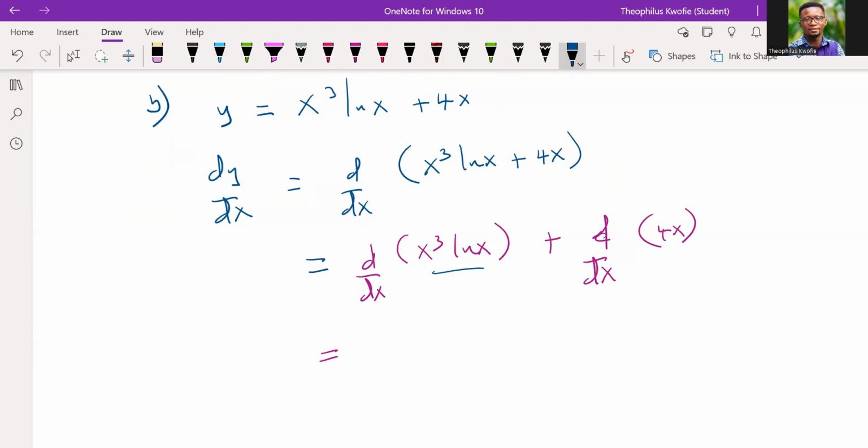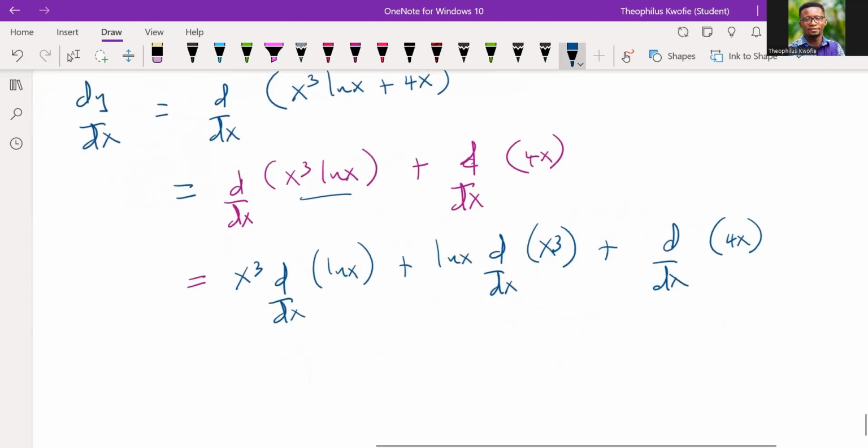So first, let's cover x to the power 3, and by covering x to the power 3 and differentiating ln x, you get what? 1 out of x, okay? Plus, we cover ln x and then differentiate x to the power 3. Let me take my time so that we do it step by step. So we first cover this and differentiate ln x, then we cover ln x and differentiate x to the power 3. I hope we are okay at this point.